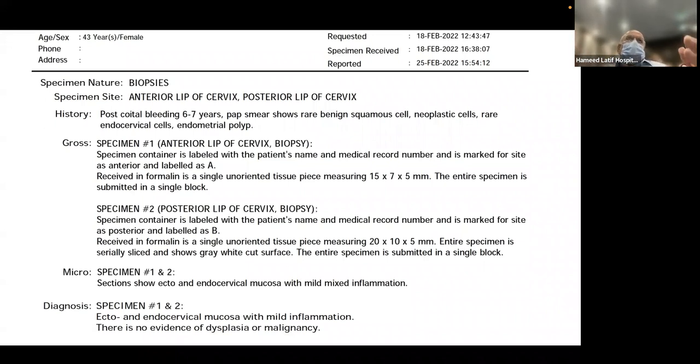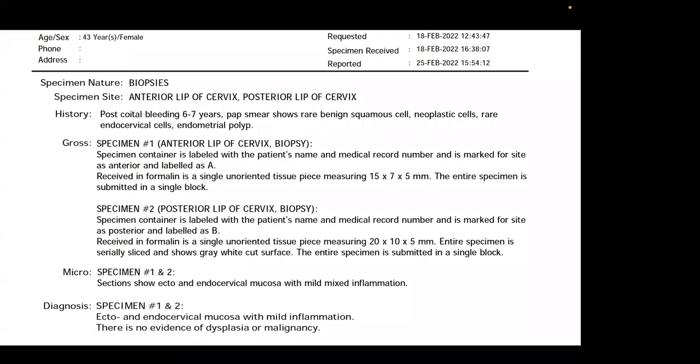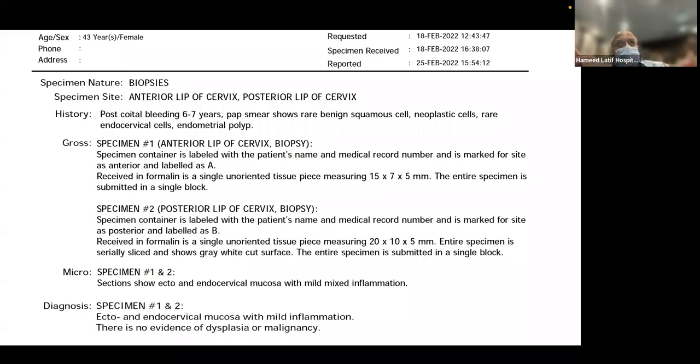Then you repeat the smear, and if you have the facility, you also do HPV DNA diagnosis. If there is still doubt and no confirmatory direction, then if the facility is available, you go for colposcopy and colposcopic directed biopsy.